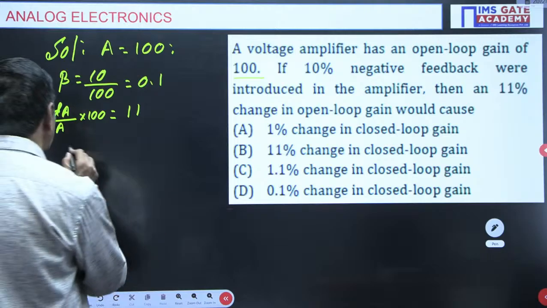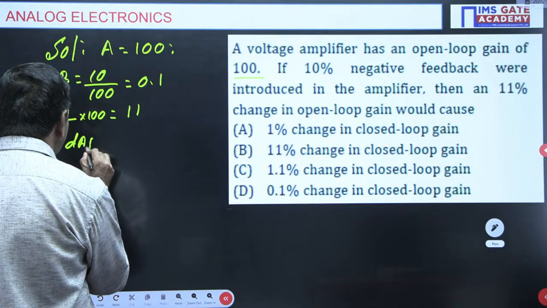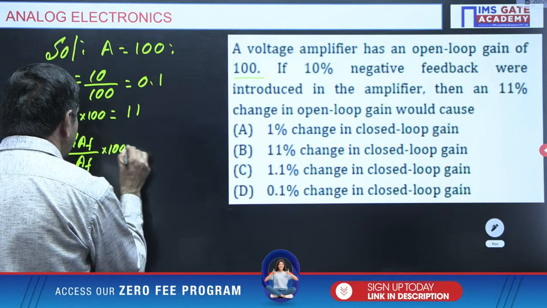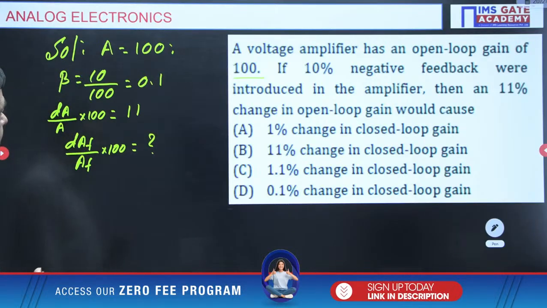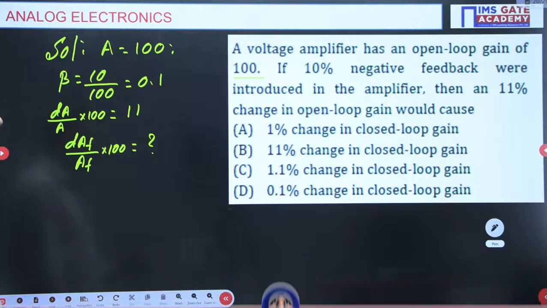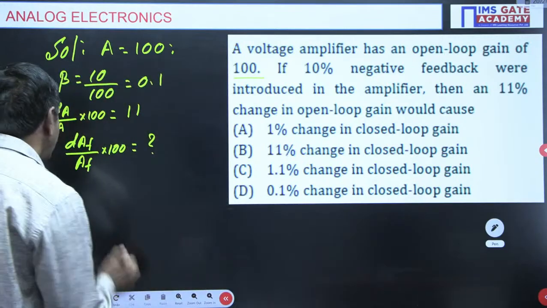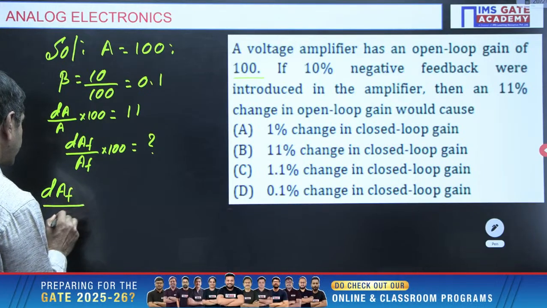The change in the closed loop gain is nothing but dAF by AF into 100, where AF is the feedback gain. That equals how much is what the problem asks. This type of question is asked in GATE. dAF by AF into 100 is the percentage change in the closed loop gain. But you know the formula very well. In feedback amplifiers, there is a formula.